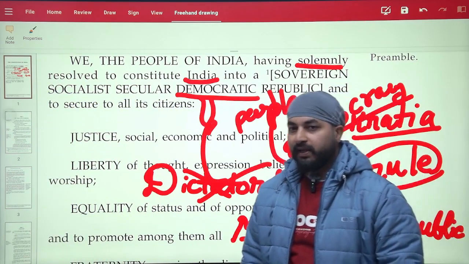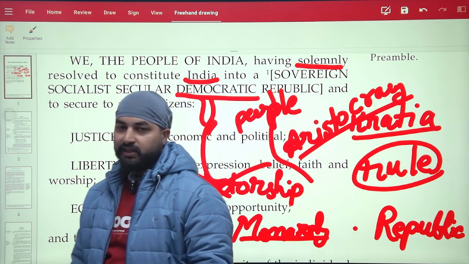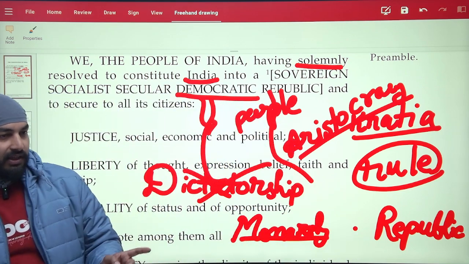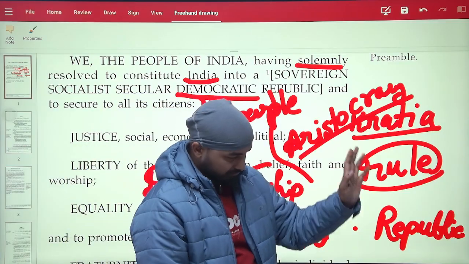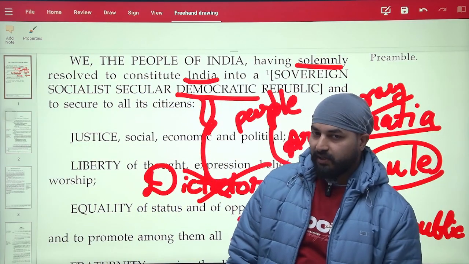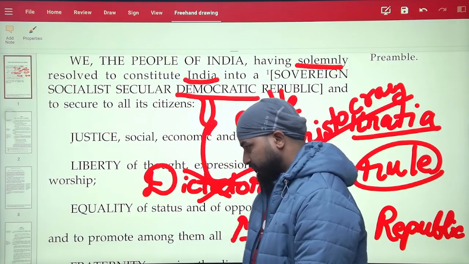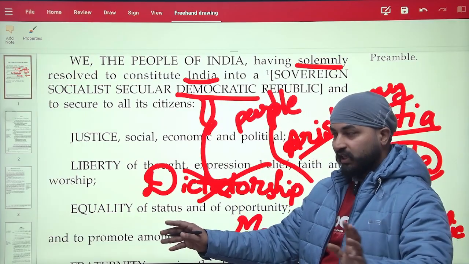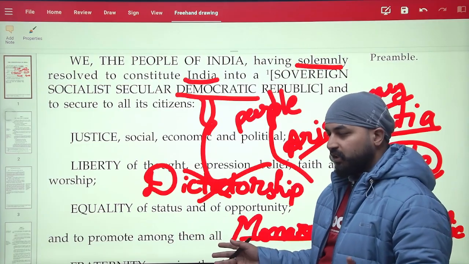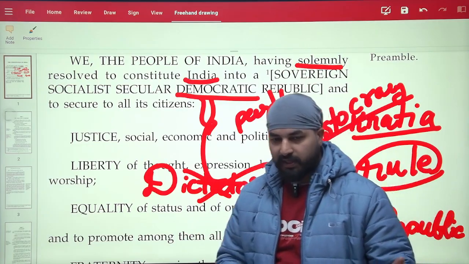The UK is not a republic. It is a democratic country, but it is a monarchy, because there the government is elected by the people, but the state head remains from the same family. Nobody can change it. Maybe a revolution can change it, but revolutions are not happening anywhere in the world now. Revolutions are a thing of the past.